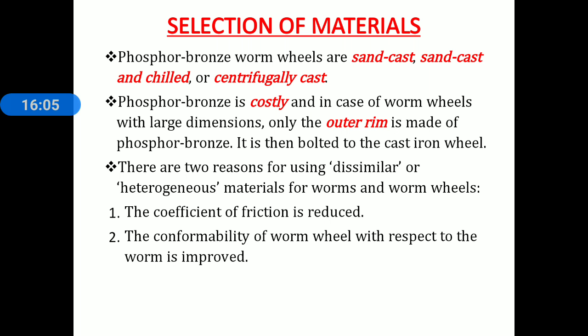There are two reasons for using dissimilar or heterogeneous materials for the worm and worm wheel. First, the coefficient of friction is reduced, and second, the conformability of the worm wheel with respect to the worm is improved.